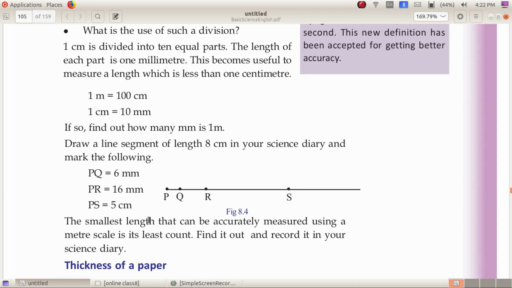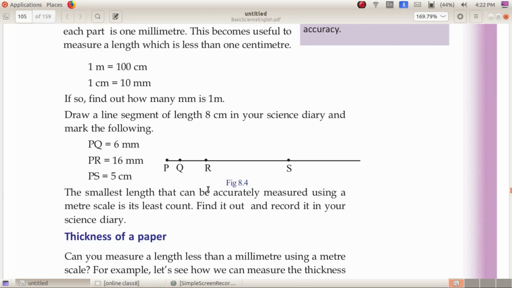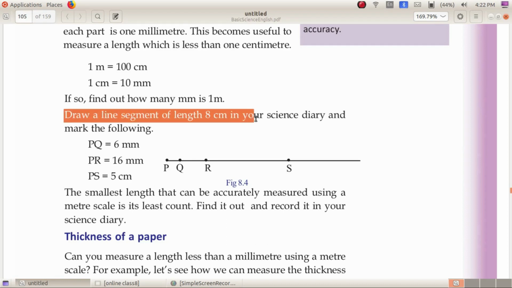Now this is your work and it should be done in your notebook. Question is this: draw a line segment of length 8 centimeter in your notebook and mark the following.